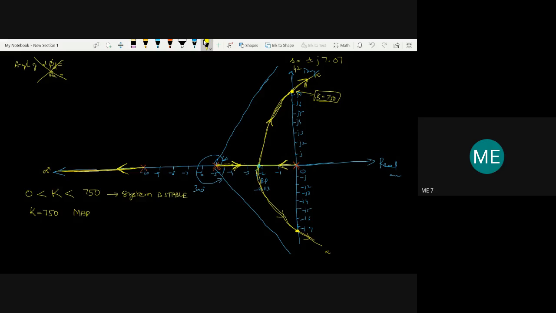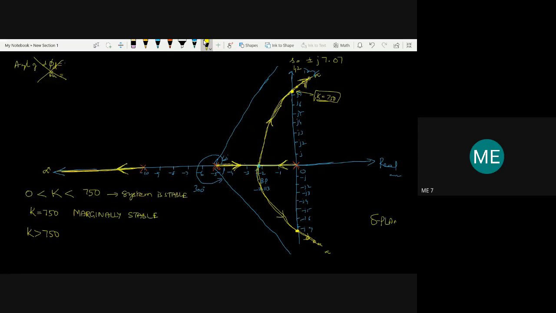Why is it a marginally stable system? Because if you try to increase the value of k by even 0.1, it is going to be unstable. It leads to instability. So for k equal to 750, it is said to be marginally stable. And for k greater than 750, for any increase in k, the poles of the system move to the right hand side of the S plane.